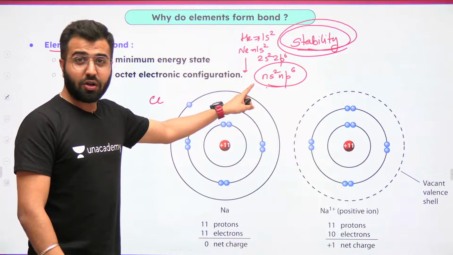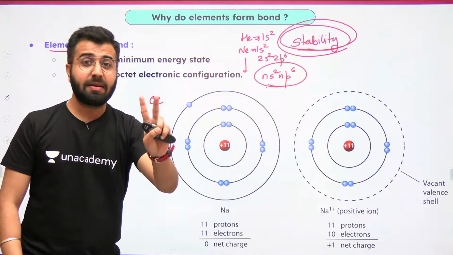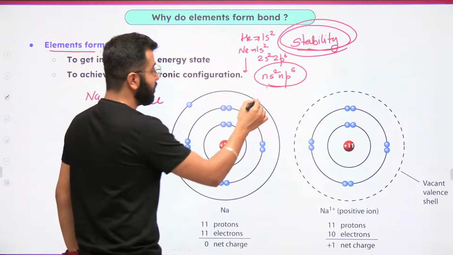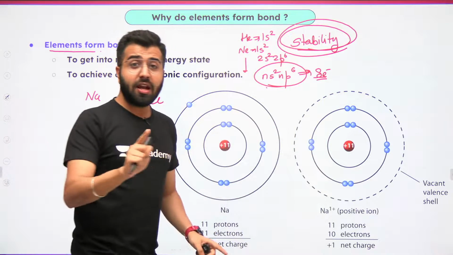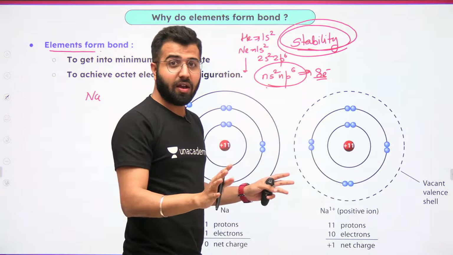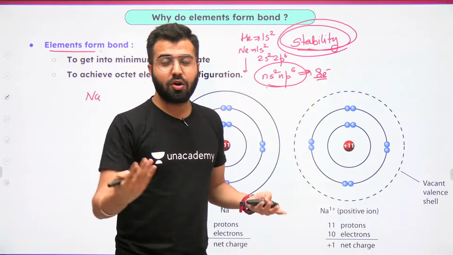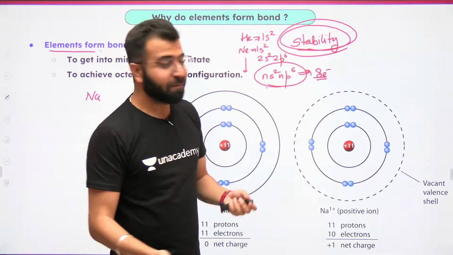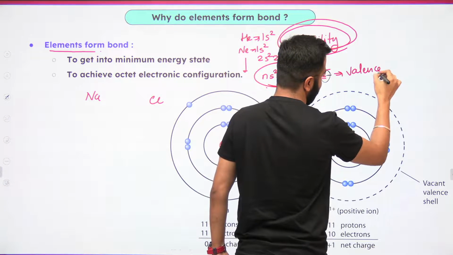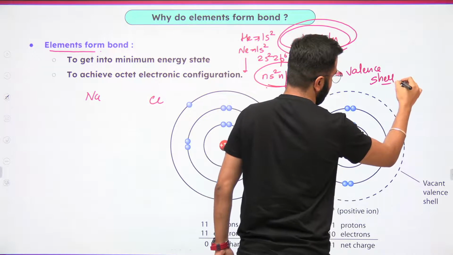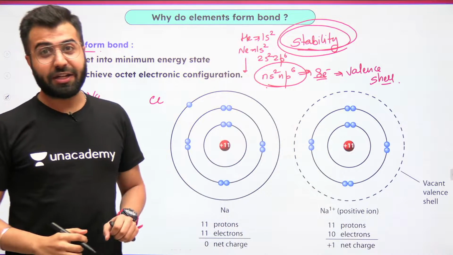How many electrons are we talking about? ns2, np6, so in total we're talking about 8 electrons in their valence shell, not anywhere else. We're not talking about 8 electrons just in oxygen; we're talking about 8 electrons in the valence shell. Awesome. Now guys, pay attention.